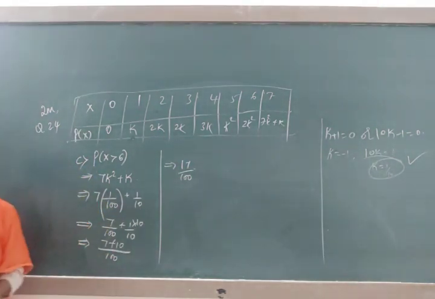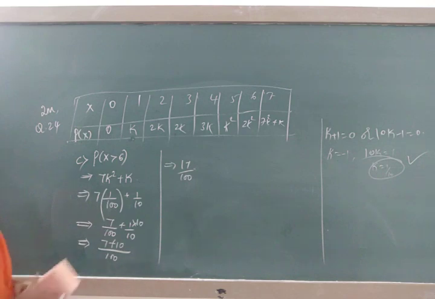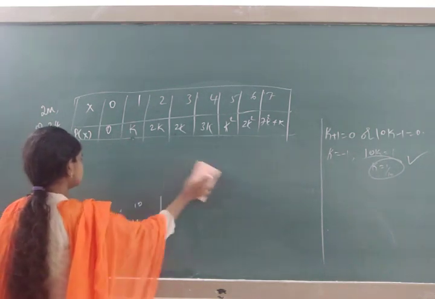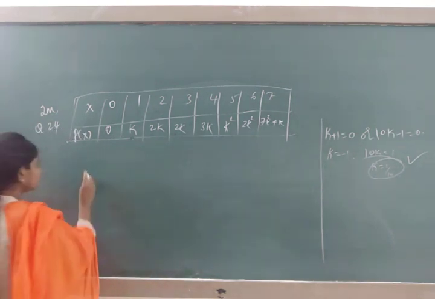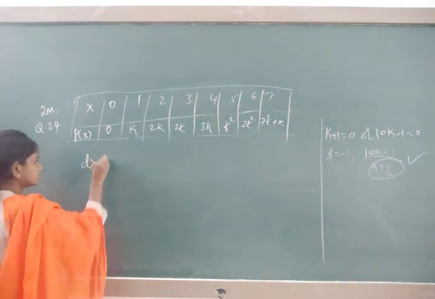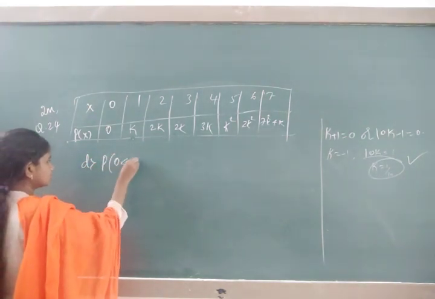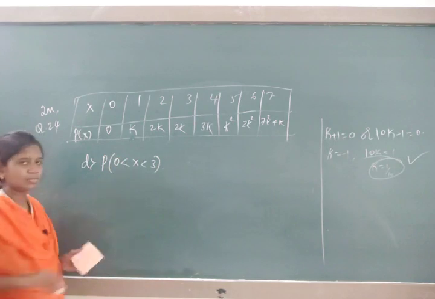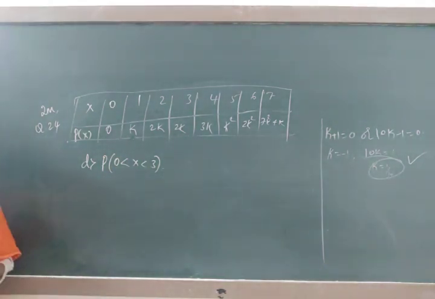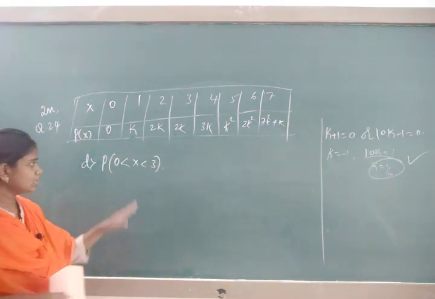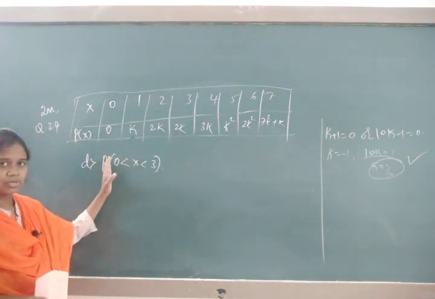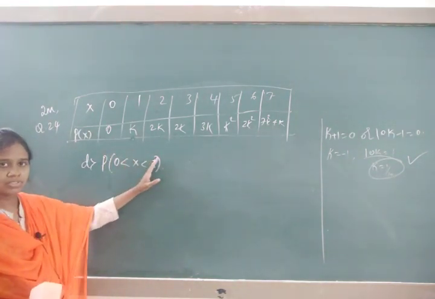So take the fourth value. They are asking p of x, they have given like this. This type of data they have given. How to read such type of inequalities, we have studied from the first PUC. This part always you read greater than, and this part you always read lesser than.